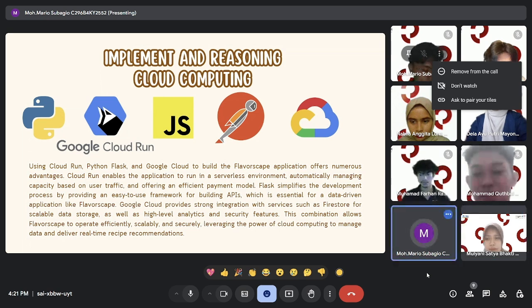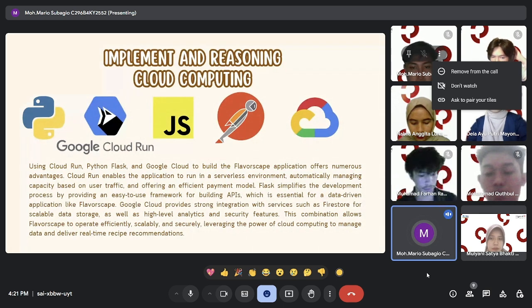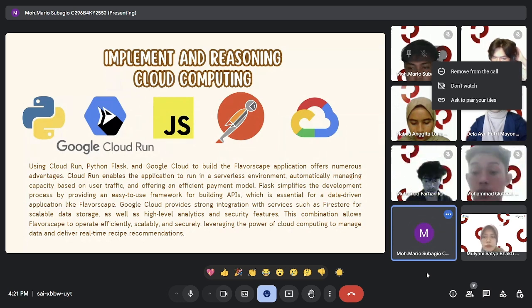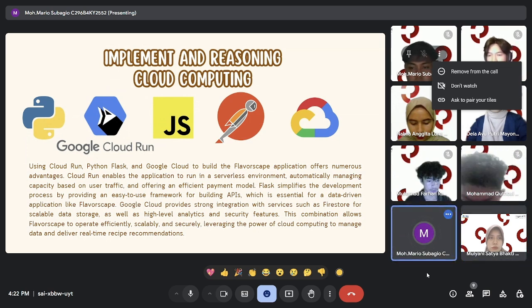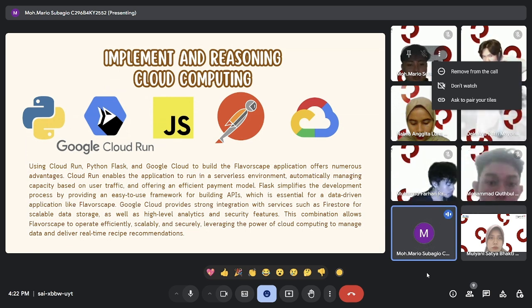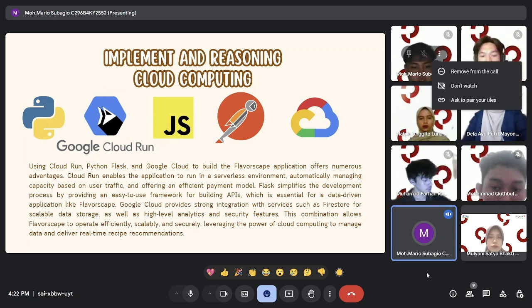Cloud computing using Cloud Run, Python Flask, and Google Cloud to build the Flavourscape application offers numerous advantages. Cloud Run enables the application to run in a serverless environment, automatically managing capacity based on user traffic and offering an efficient payment model. Flask simplifies the development process by providing a framework for building APIs, which is essential for a data-driven application like Flavourscape.